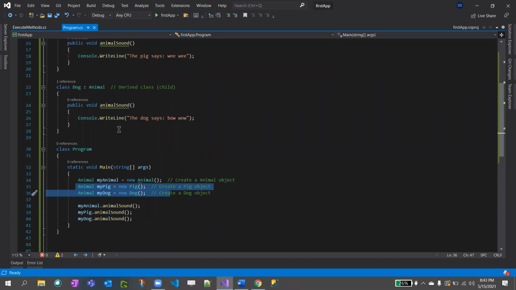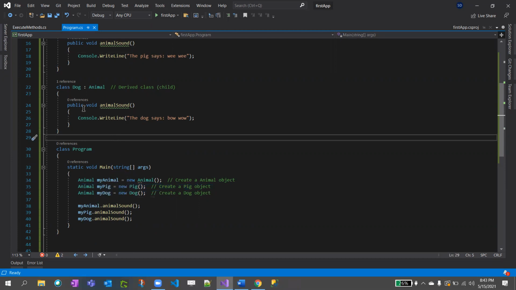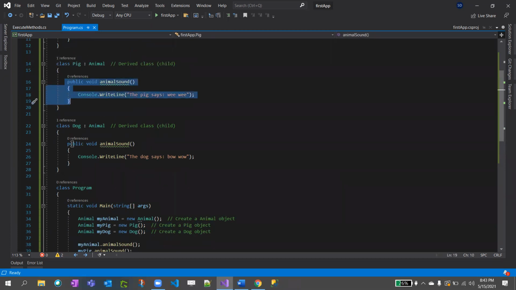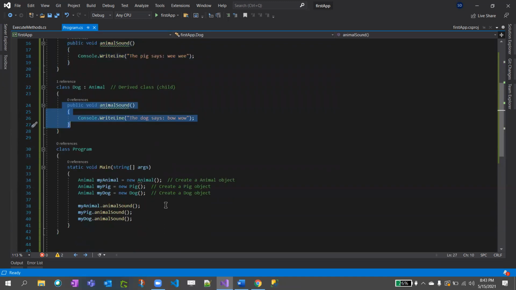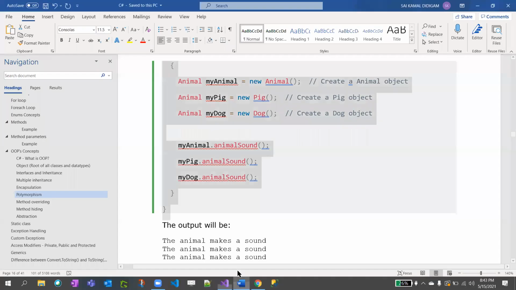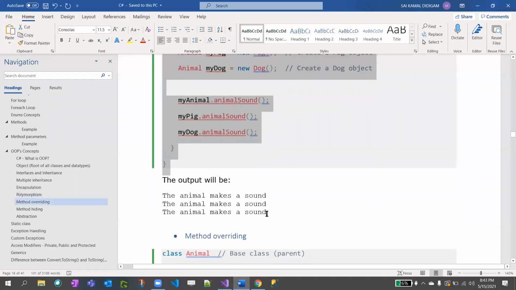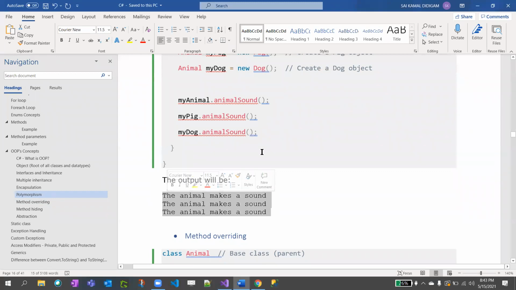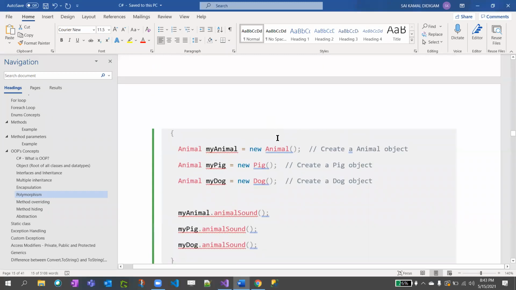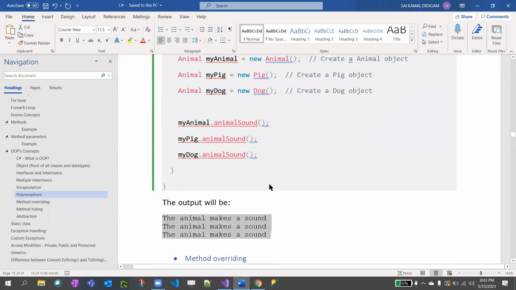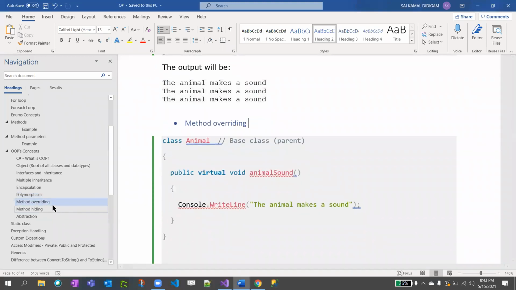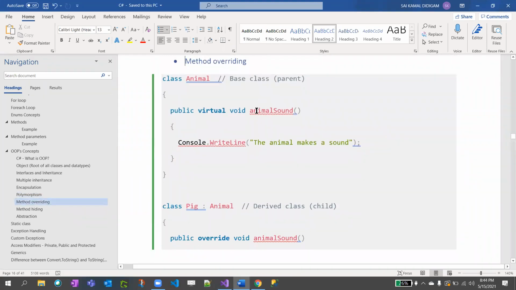That is also an OOPS concept. You might ask, then how do I call the pig animal sound? We got the output of three animal makes a sound, instead of pig says VV and dog says bow wow. So this concept is method overriding, an OOPS concept.